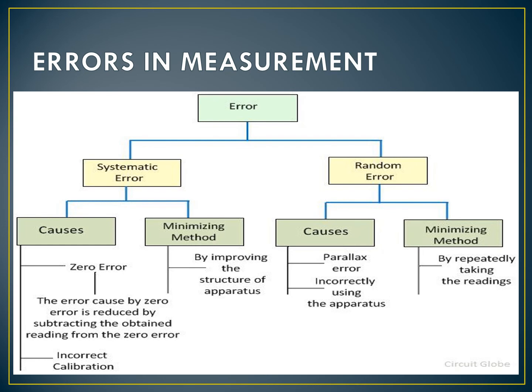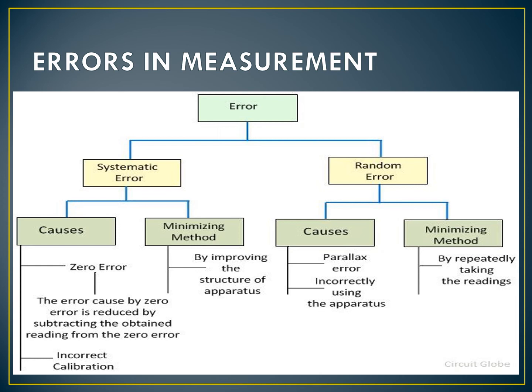Now, what are the errors in measurement? The uncertainty in measurement is called error. Errors are classified into systematic errors and random errors. Also gross errors and many other errors are there, but in your chapter only random error, systematic error, and gross error are given.